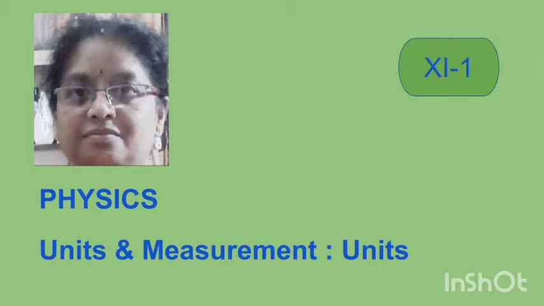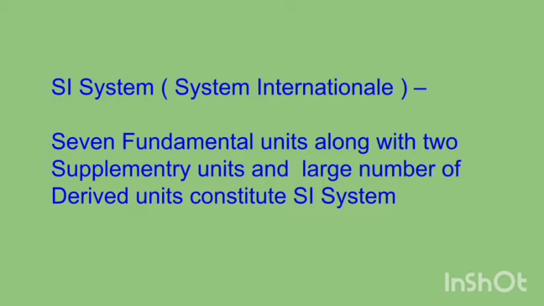We have a large number of derived units. The units for derived physical quantities expressed as combination of the base units are called derived units. A complete set of fundamental as well as derived units is known as system of units.